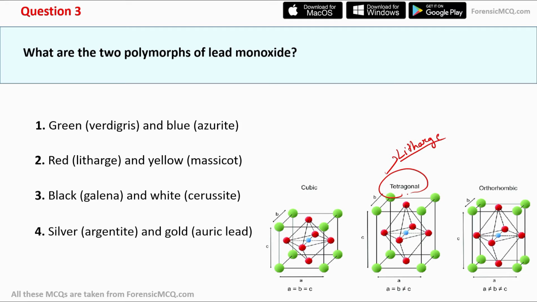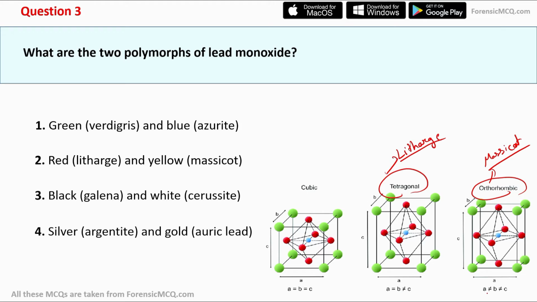So litharge has a tetragonal structure and it is of red color. So in this case, the A or B, or you can say the length or breadth is the same, but the height is different. Moving to the orthorhombic, which is for the massicot. In case of massicot, the length, breadth, and height are uneven.